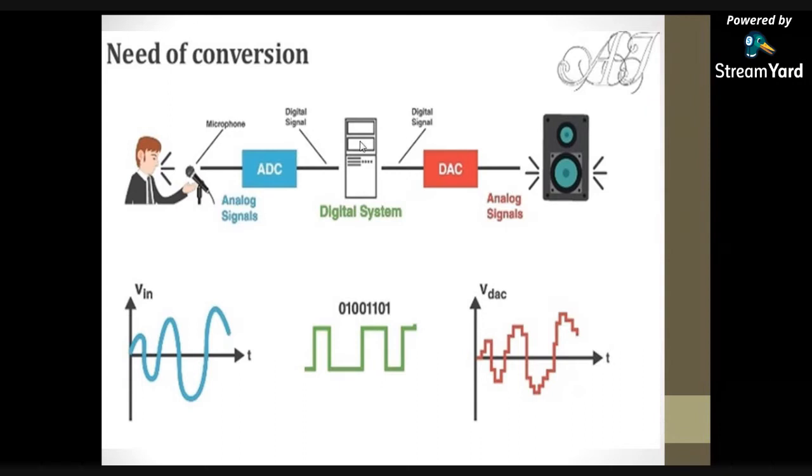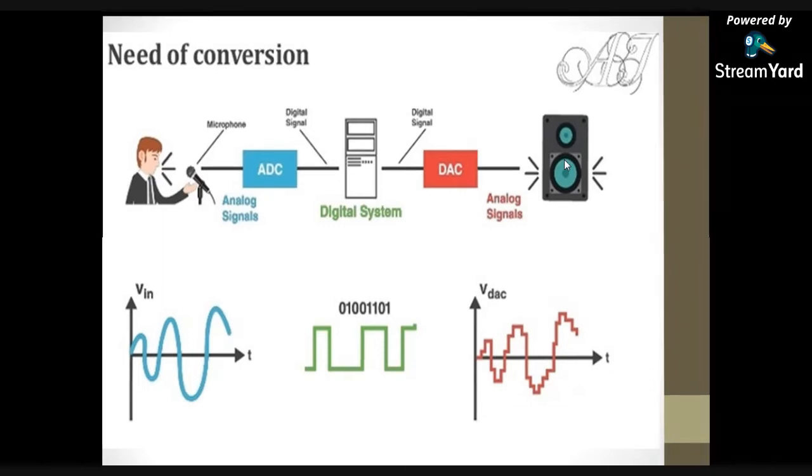And finally the digital system output is given to the DAC, and the DAC will convert the digital signal into the analog signal, and that is given to the loudspeaker. So at the output again we are getting the voice signal, but in an amplified manner.